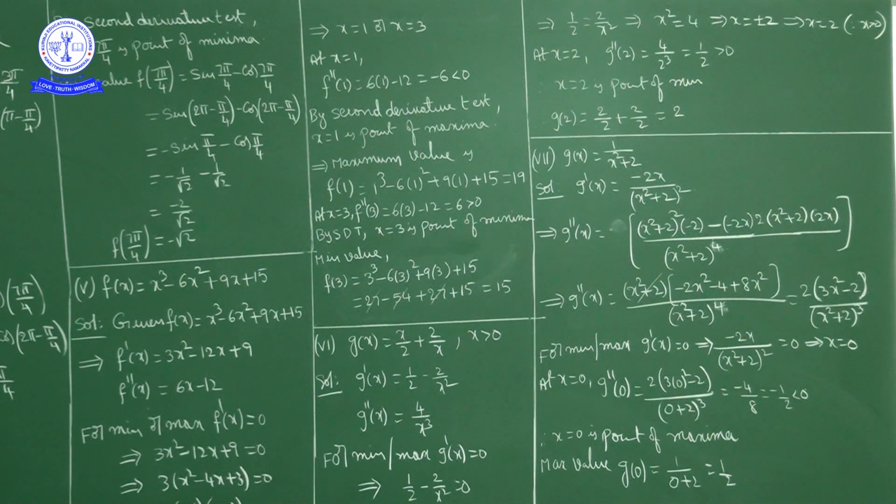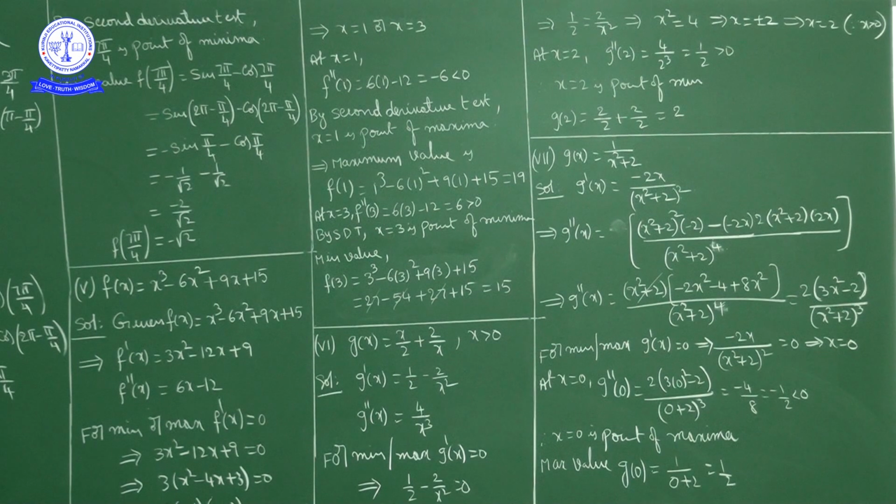Now verify the sign of g double dash of x at x equal to 0. At x equal to 0, g double dash of 0 is how much? What is g double dash of x? 2 into 3x square minus 2 upon x square plus 2 whole cube. So in place of x if you write 0, 2 into 3 into 0 minus 2 upon 0 plus 2 whole cube, nothing but 2 into minus 2 is minus 4 upon 2 cube is 8, minus 4 by 8 is minus 1 by 2, which is negative.